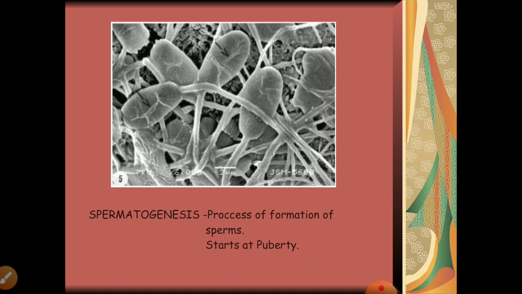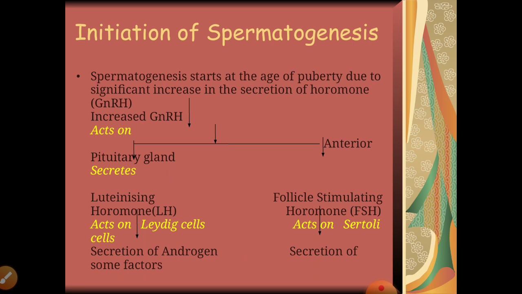Okay, and this process starts from the spermatogonia. Spermatogonia is also known as the male germ cell. Always remember that this process starts at puberty. So let's move on to the production of sperms, how it takes place, and the location where it takes place. Before moving on, it is very important to understand when this process starts.